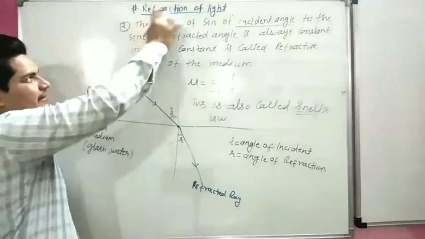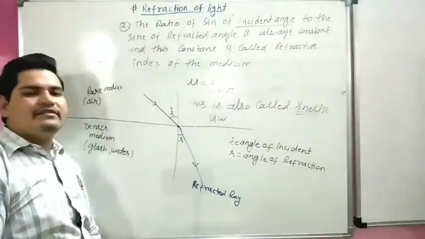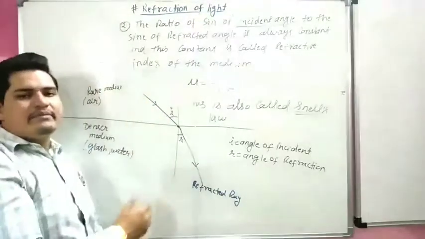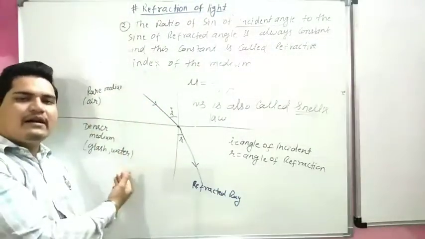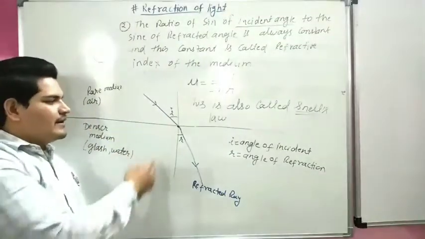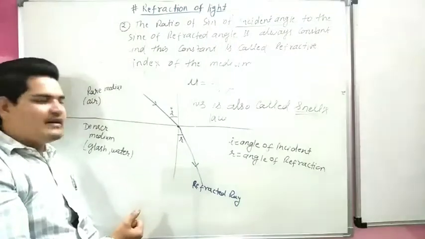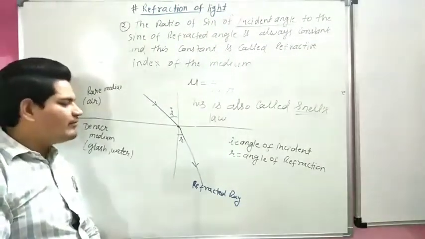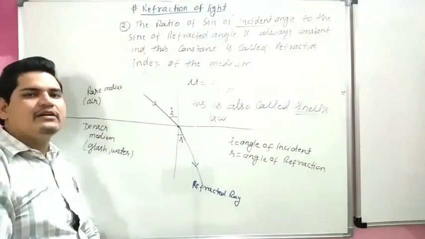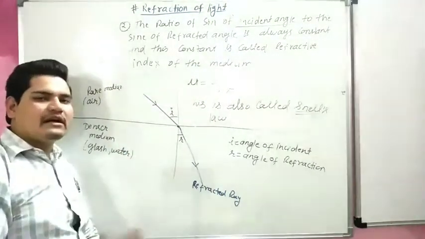So what is refraction of light? When an incident ray comes from a rarer medium to a denser medium, from air to glass, or air to water, it will be diverted from its original path. This phenomenon is called the refraction of light. There are two laws.